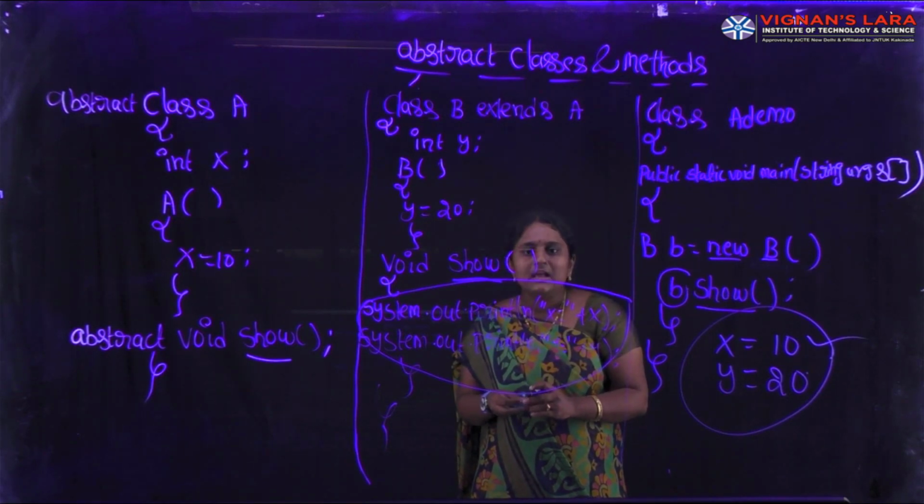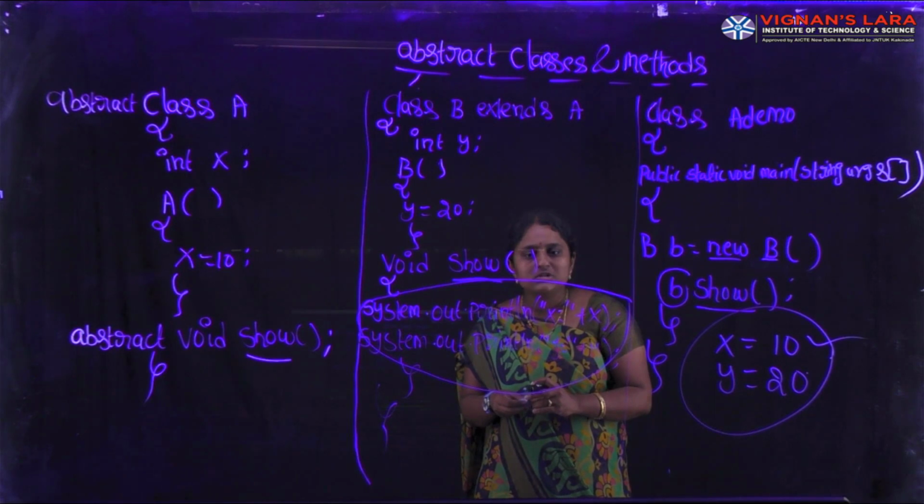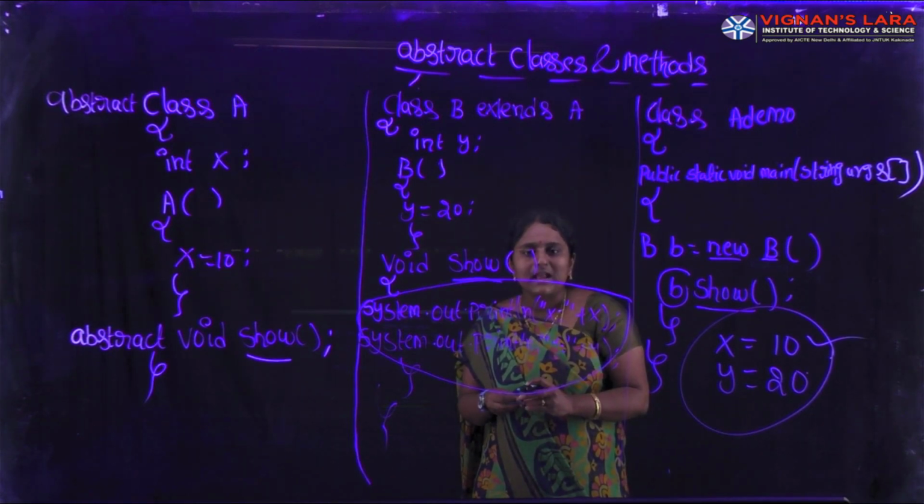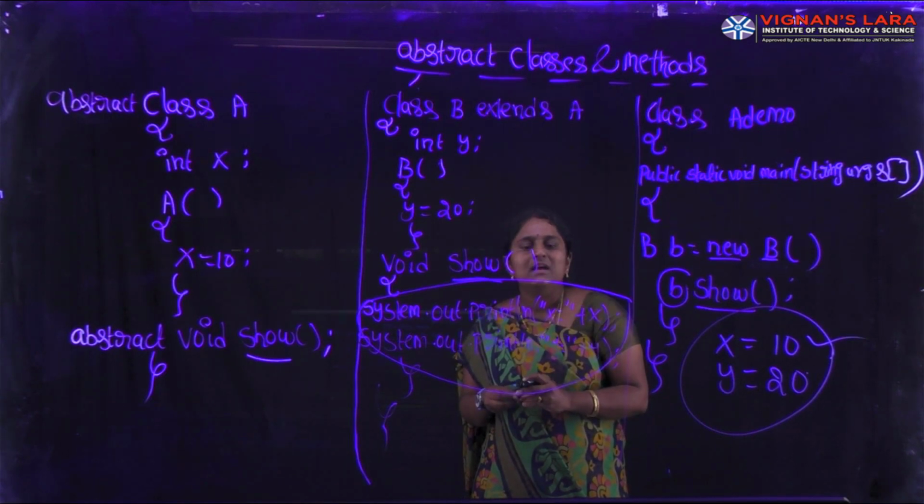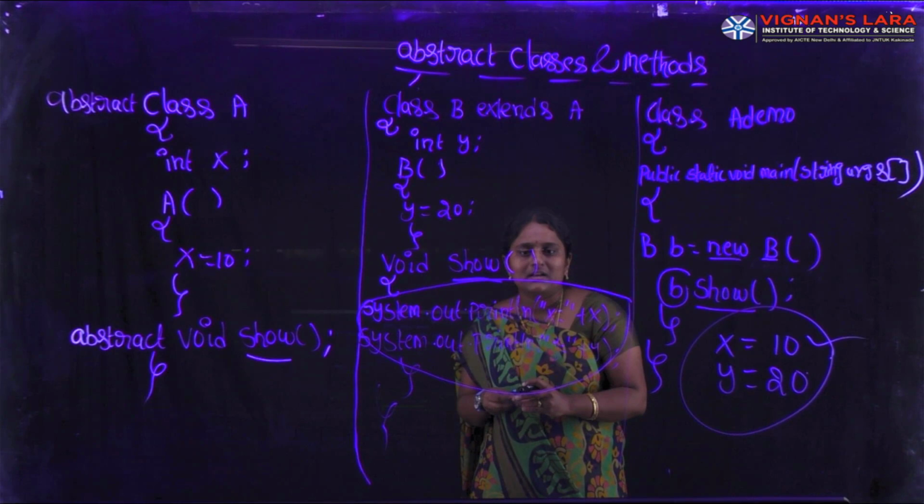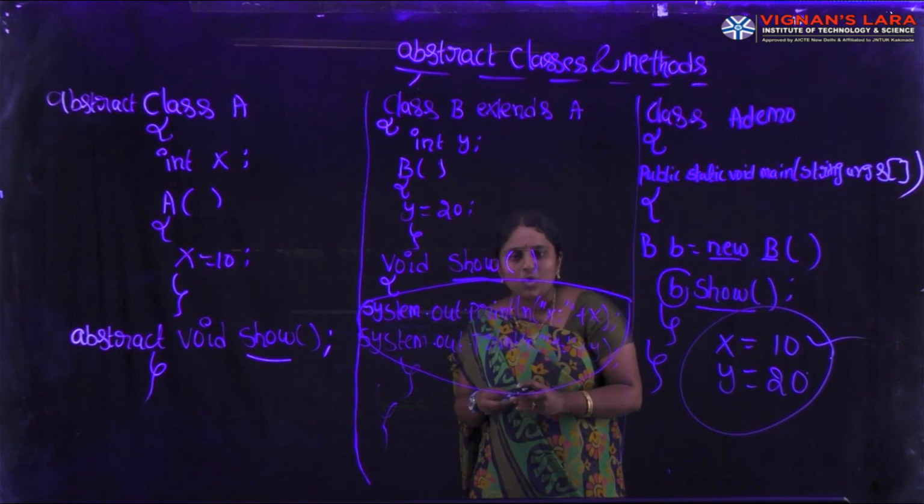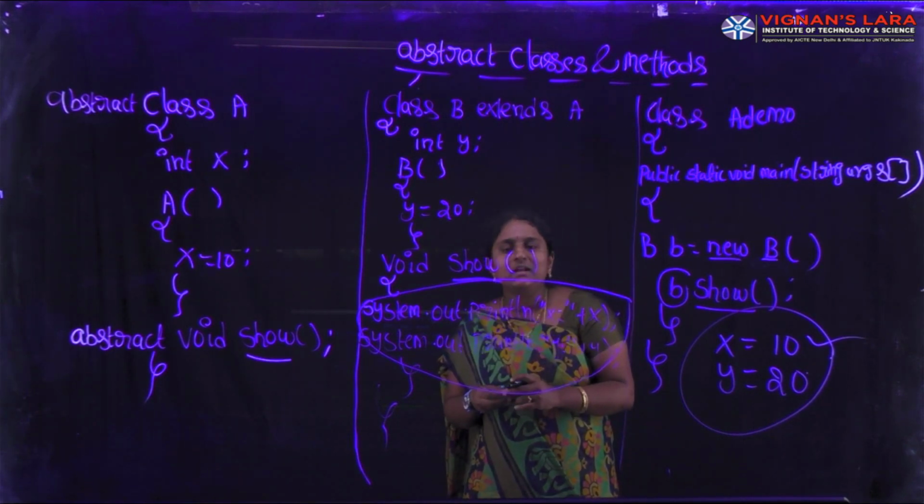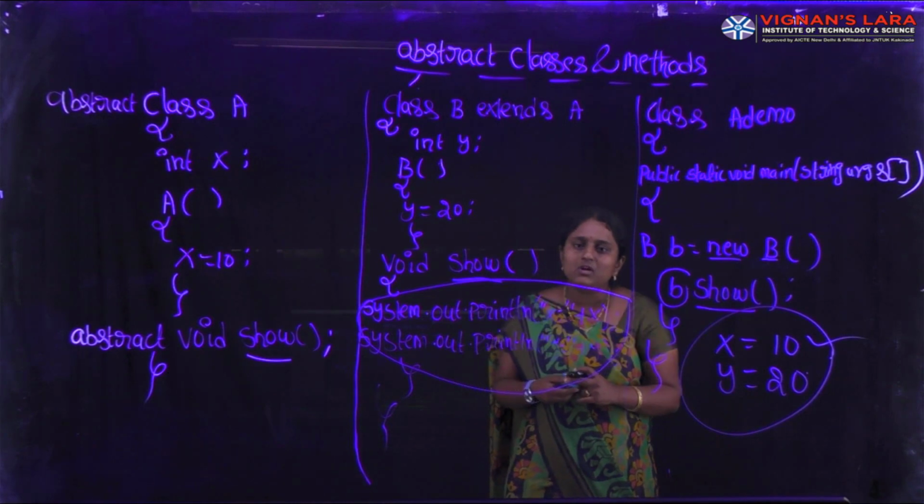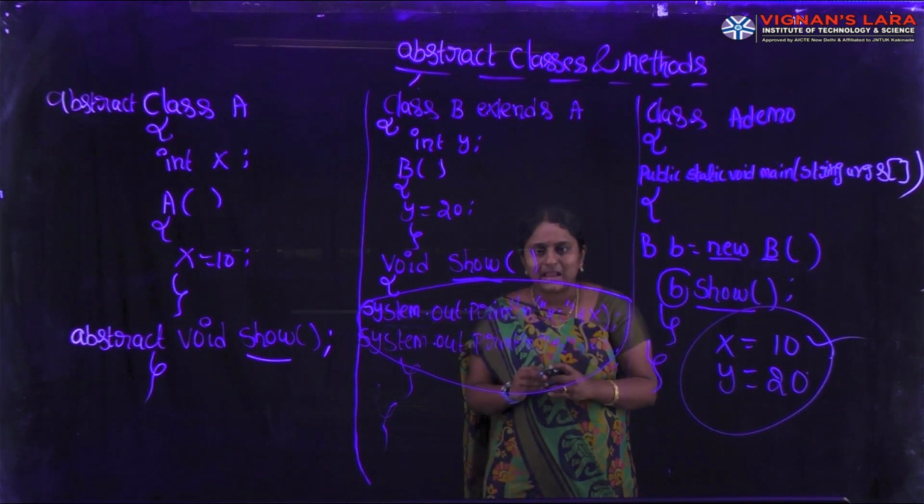Abstract is a keyword. According to the naming rules, a keyword's first letter should start with a lowercase letter. Any class can be declared with the abstract keyword. Simply, we can say that class is an abstract class. How can you identify whether it is a normal class or an abstract class? If a class is declared with the abstract keyword, it is an abstract class.